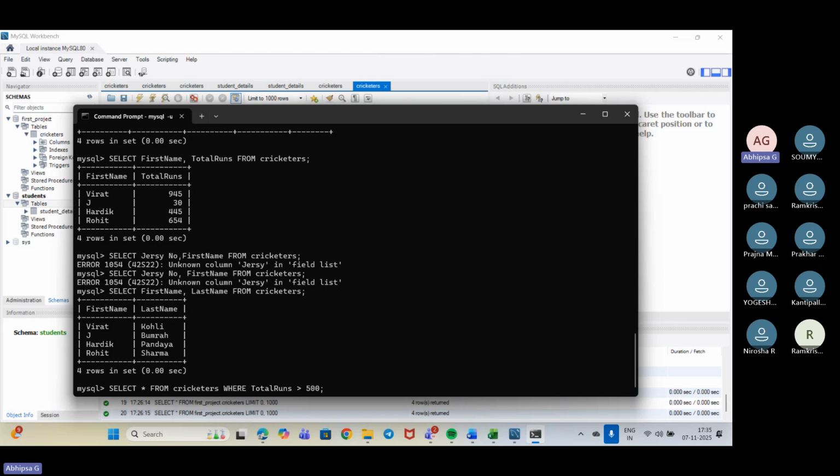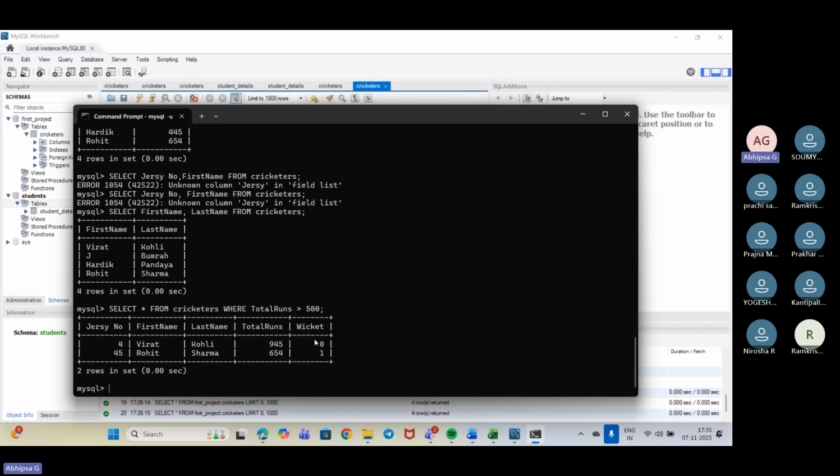So again, semicolon. So we have got the details of the cricketers who have got runs more than 500. Since we have used select star, all of the fields have been selected.